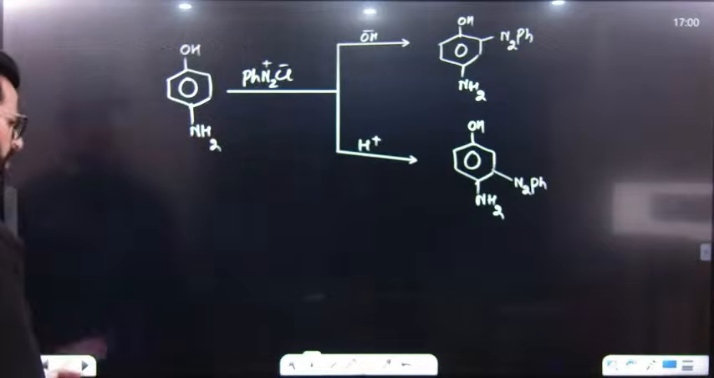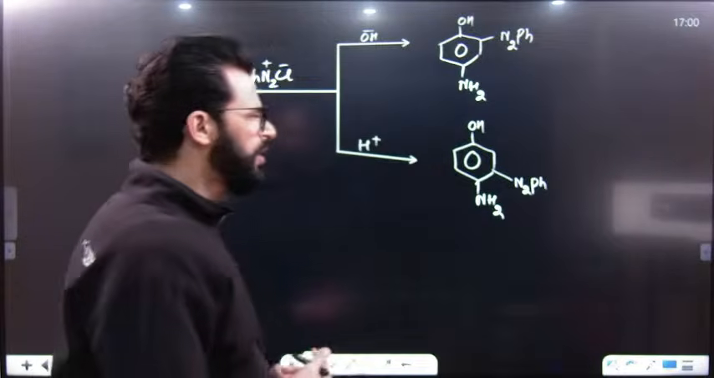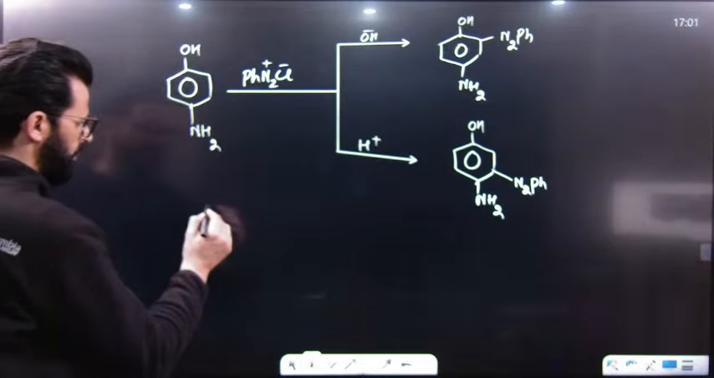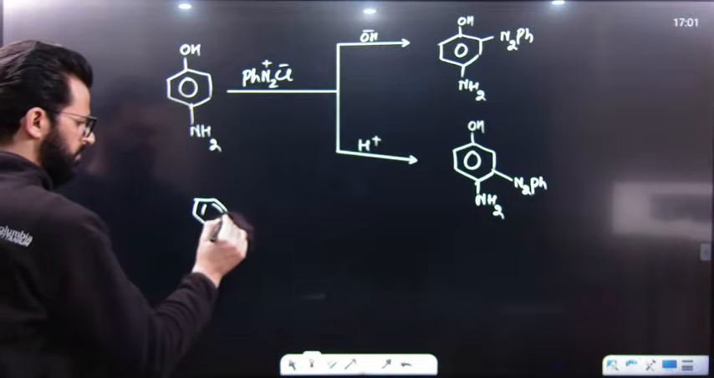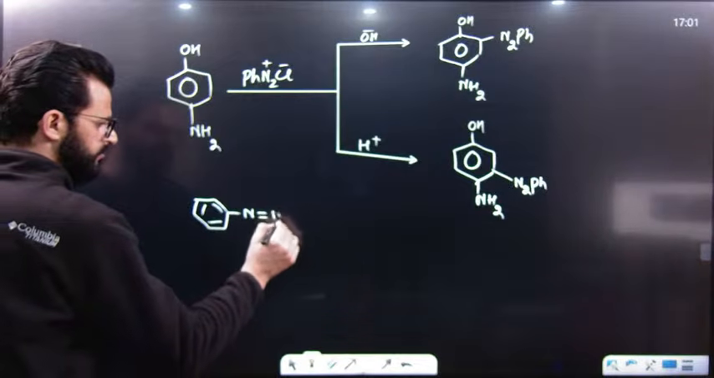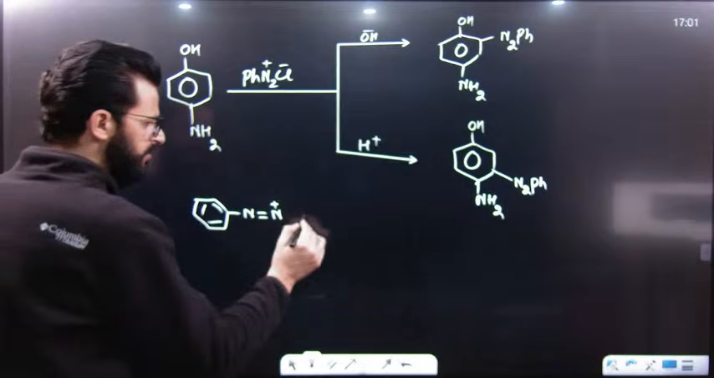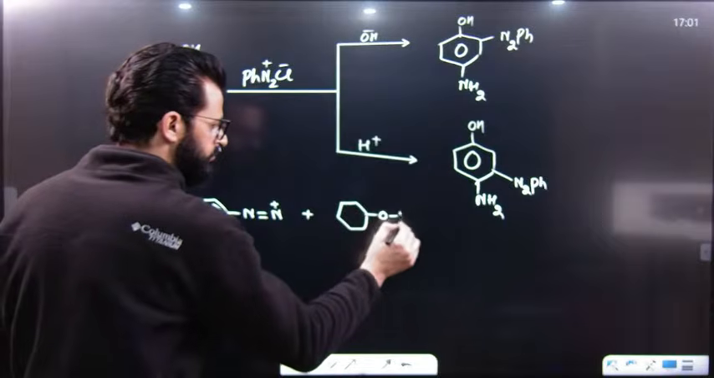Now, the question is, which type of reaction is this? Have a look. I will show you the mechanism a little bit. This is N double bond N having a positive charge. Now, this is benzene diazonium ion. It reacts with, say for example, phenol. Have a look.